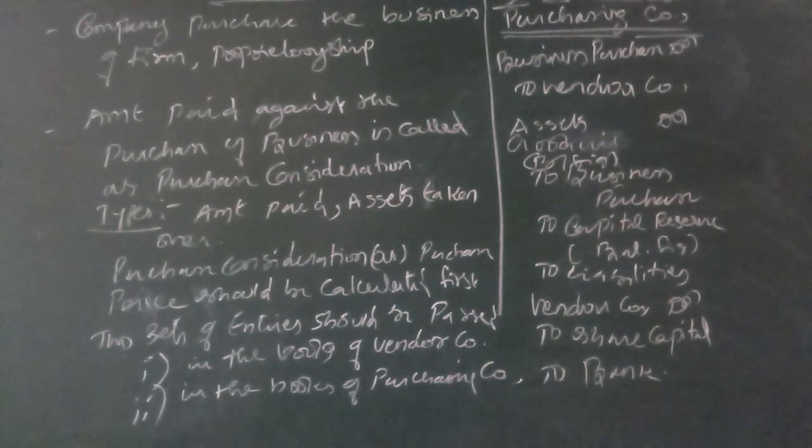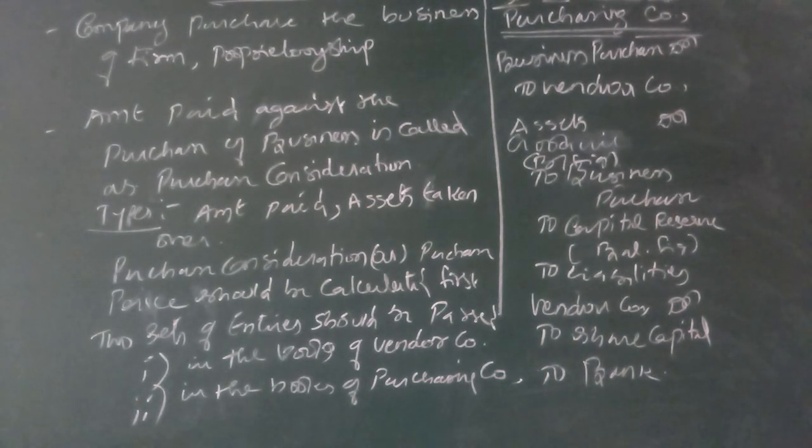Then two sets of entries we have to pass in acquisition of business. One, when we are purchasing the business, the vendor company, that is the seller, has to close the books. With the help of the closing entries, we can ascertain the profit or loss on the sale of business, through the realization account.